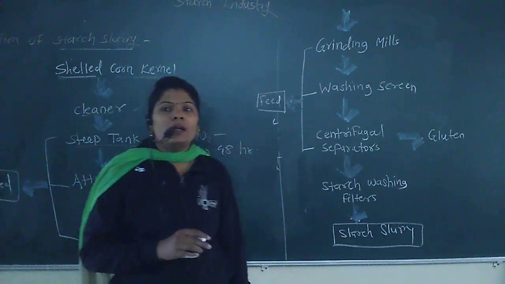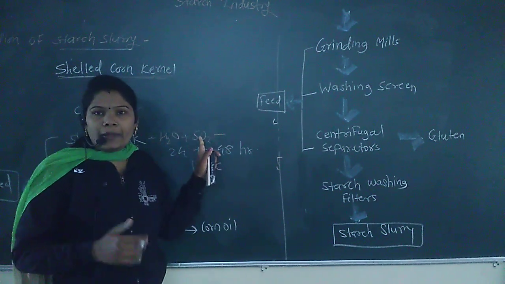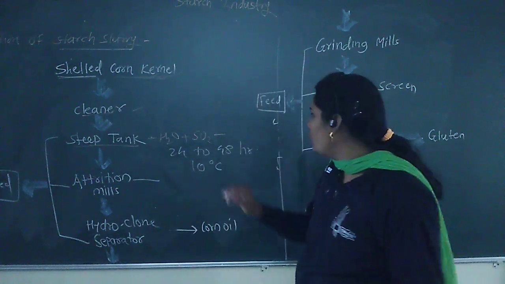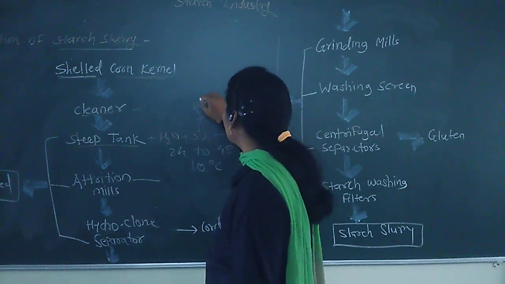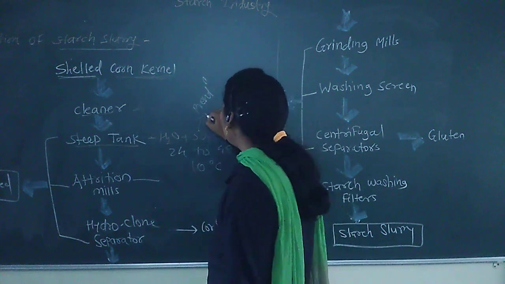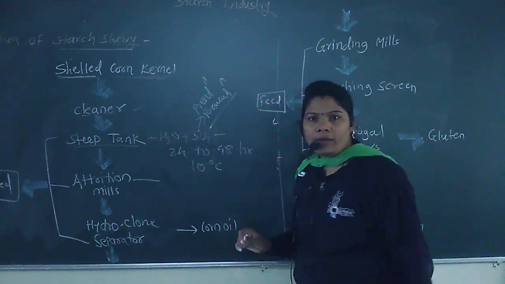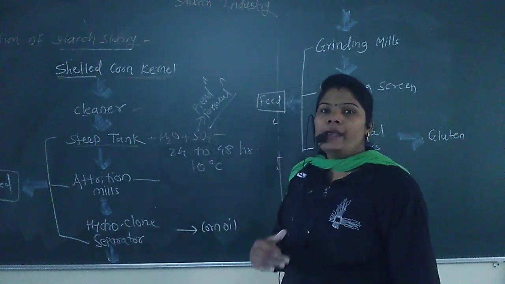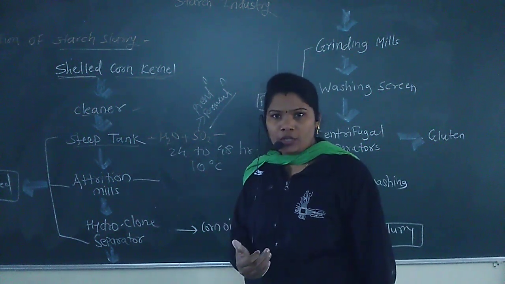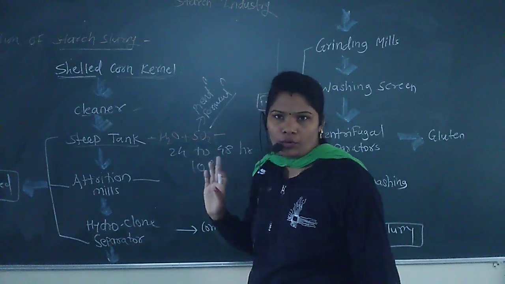Here we used SO2. Why do we use the SO2? What is the application of this? This SO2 is very important to prevent the fermentation process, and it is also used to separate out the starch and the protein. This is the function of the SO2.